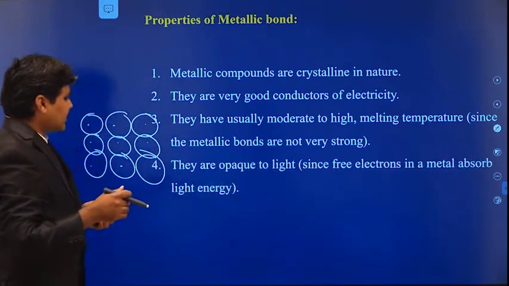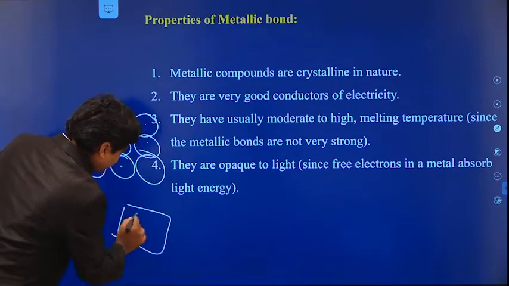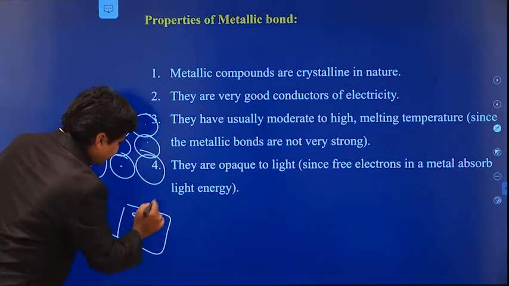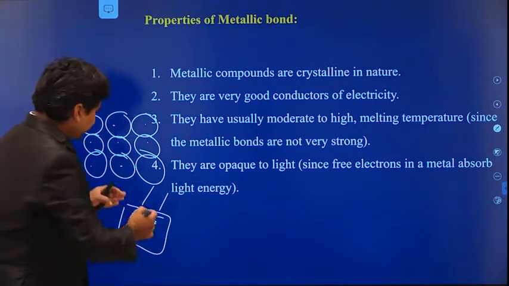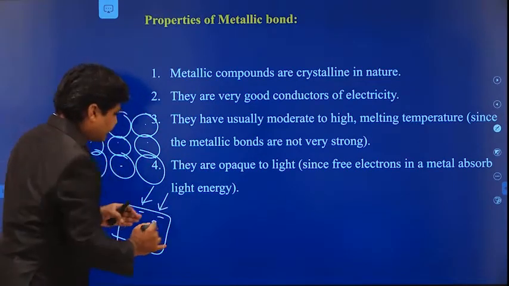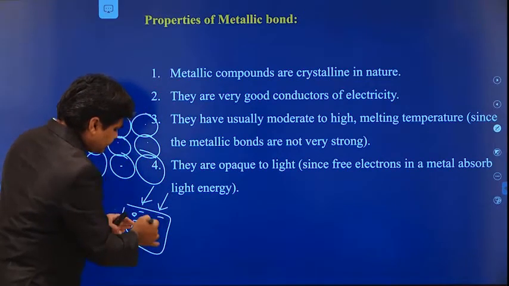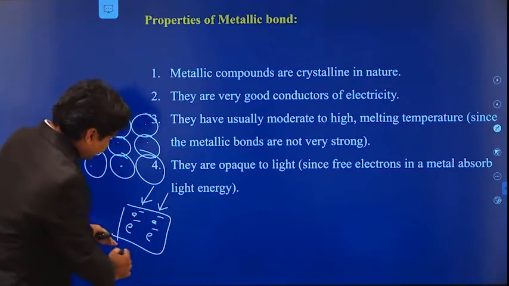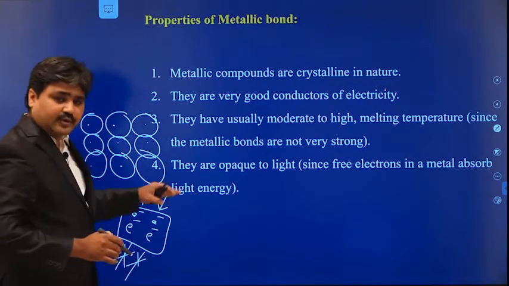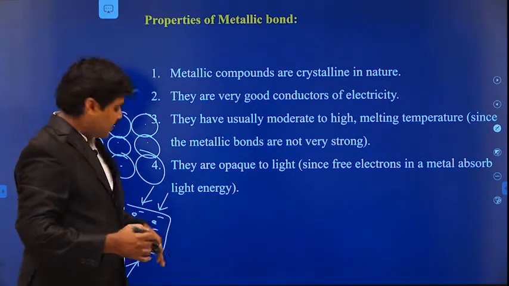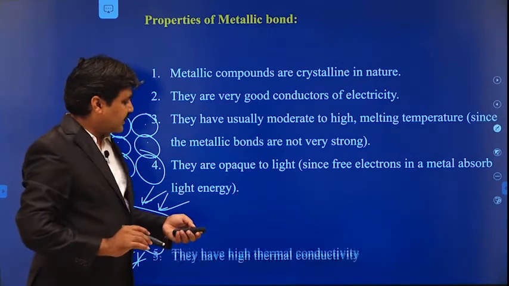The next one is that they are opaque to light. Since there are so many free electrons inside, when the light falls on this atom, they absorb and re-emit. When the photons are falling on this material, these free electrons will absorb the energy. So it will not allow the light to pass through them. These free electrons will reflect the light.